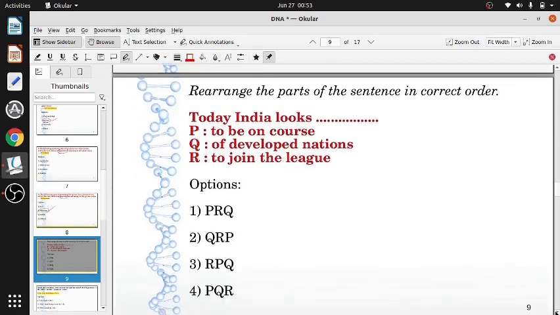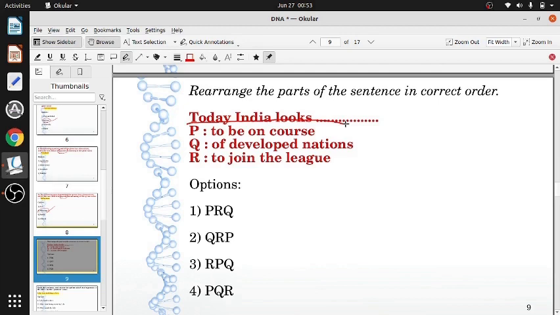Now, rearrange the parts of the sentence in correct order. Today India looks. That part is fixed. The first part, today India looks. This part is fixed. It has to come in the beginning. Then after this, three options, all the options will come. We have to determine the order. First P, then Q, or first Q, then R, or first R, then P, then Q. What is the order? Let us see what is the order.